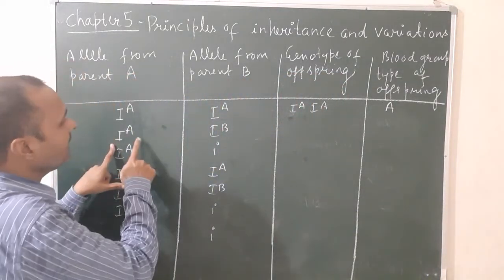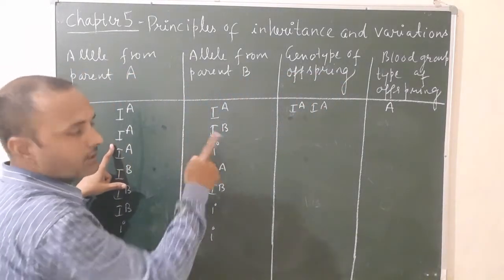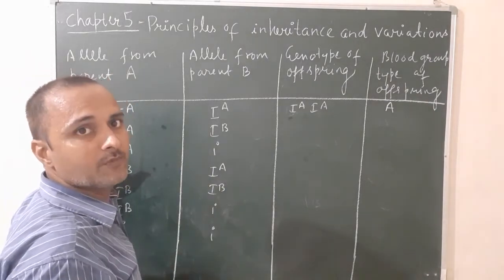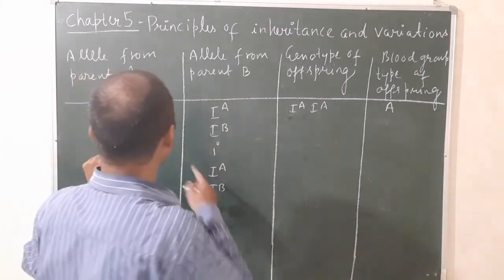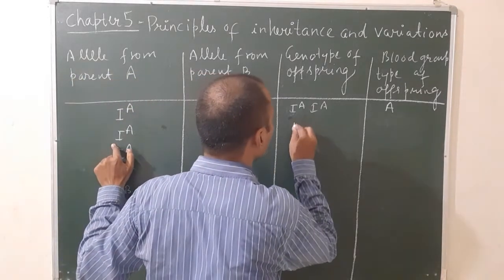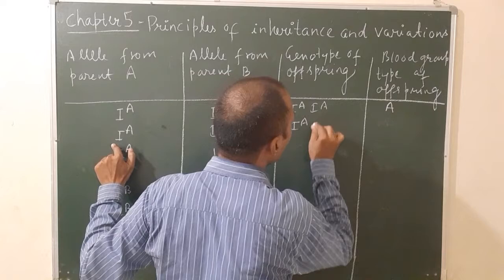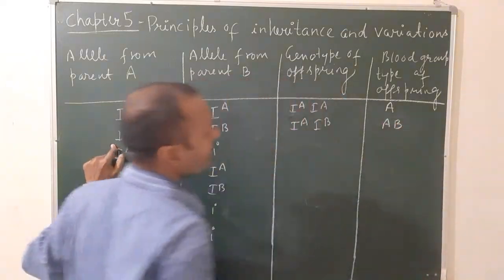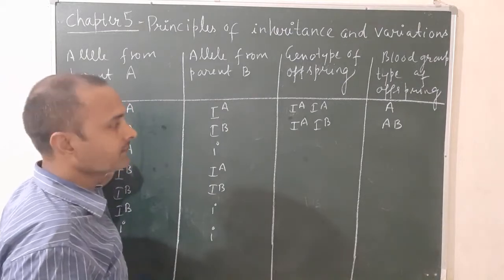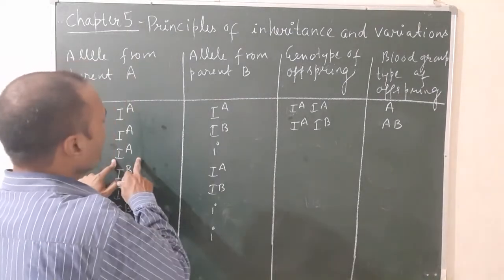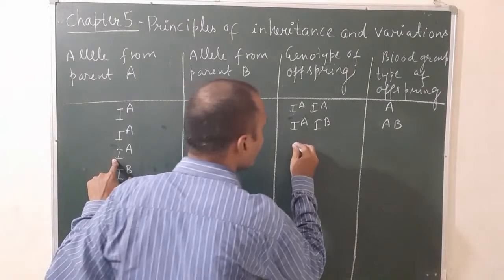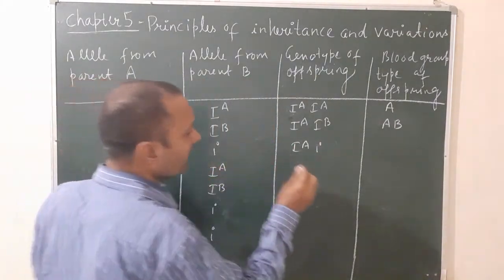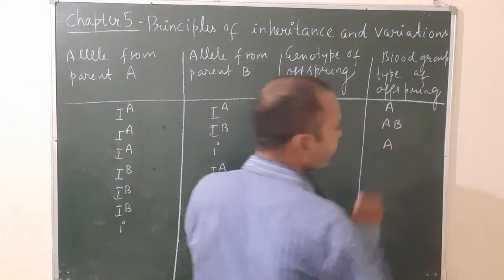Let's see the second one, IA and IB. You know well, according to codominance, when both antigens are present, the blood group will be AB. So IA and IB gives blood group AB according to the law of codominance. Okay, the third one, IA and I present. You know when IA is dominant over I, then the blood group will be A.